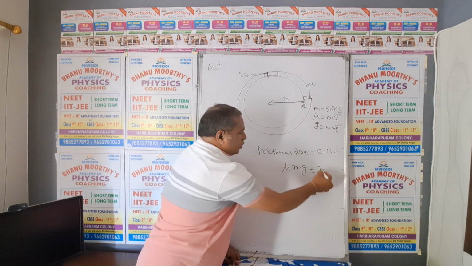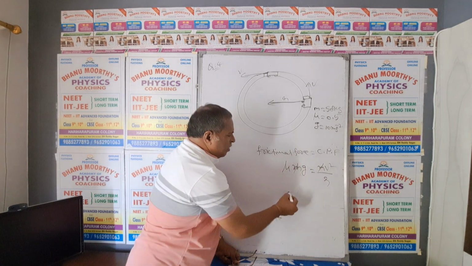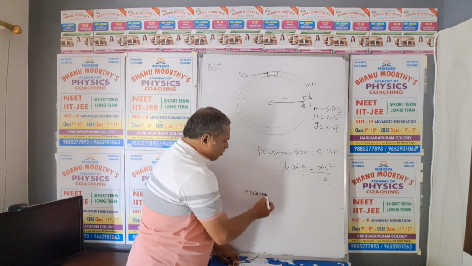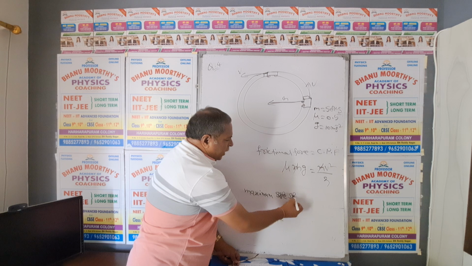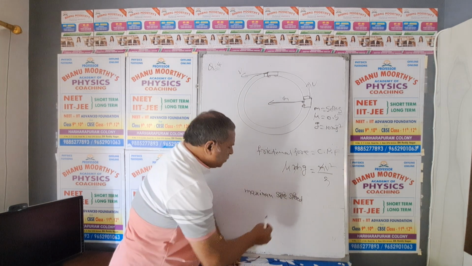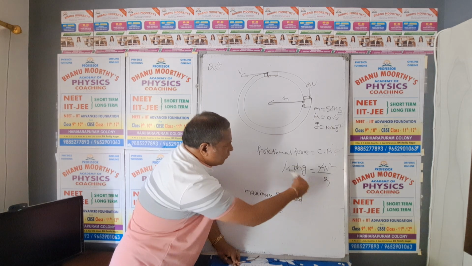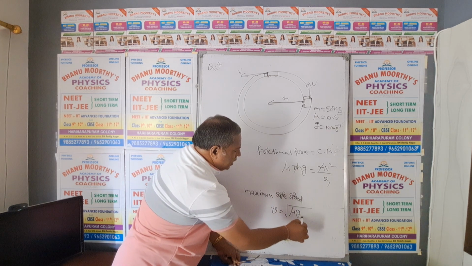So mu mg equals mv square by r. m gets cancelled. Then the maximum safe speed is the question. Maximum safe speed on the circular track: v equals under root mu g r.